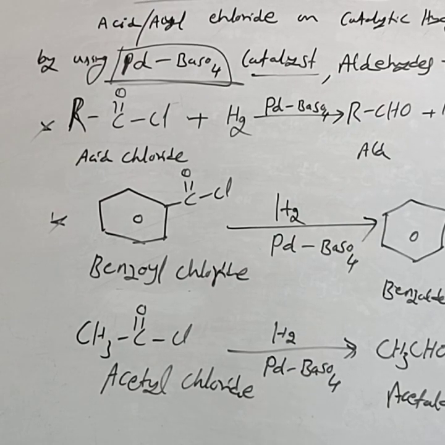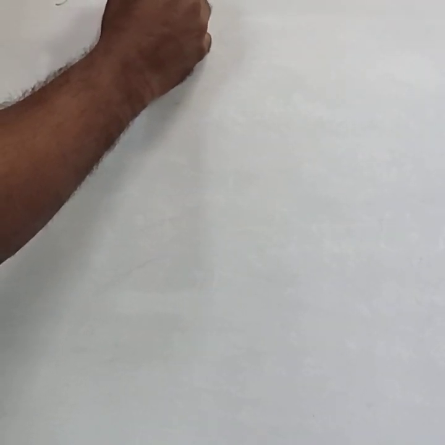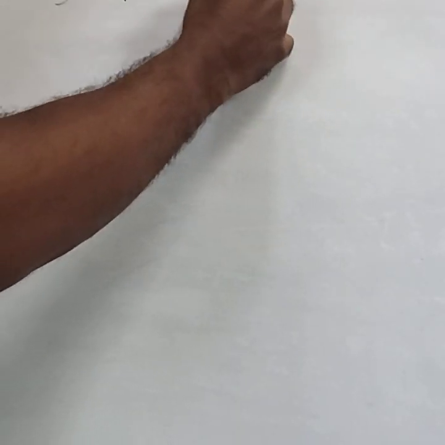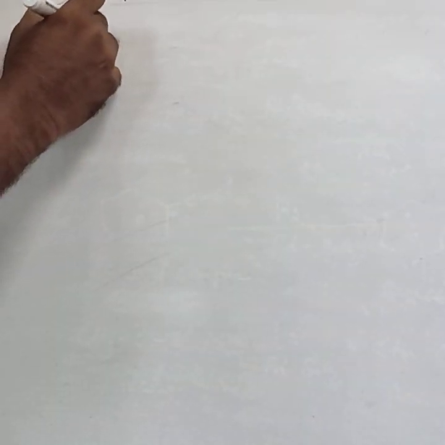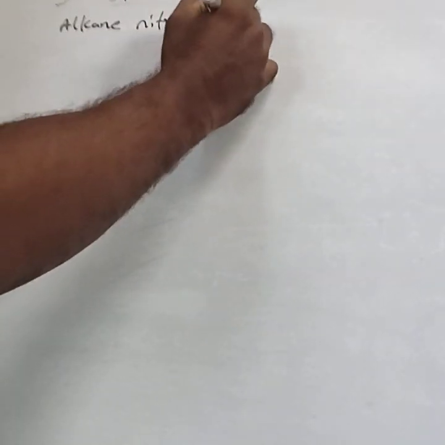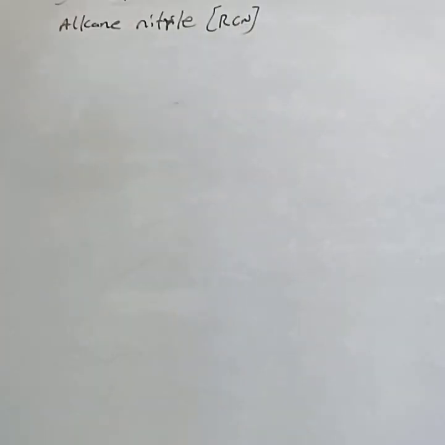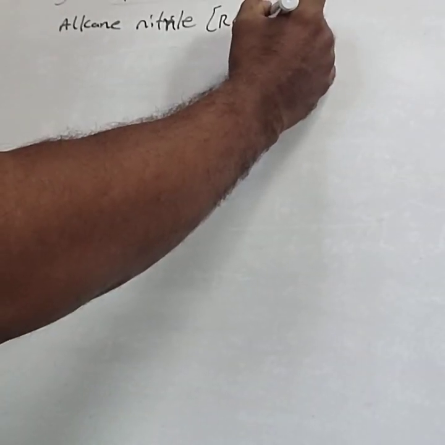Next, you consider the Stephen's reaction. Second method is Stephen's reaction. In this Stephen's reaction, alkane nitrile, that means RCN, alkyl cyanide, alkane nitrile on reduction.